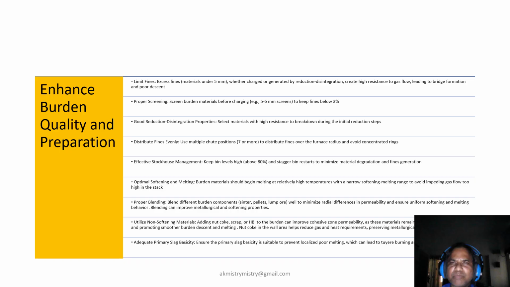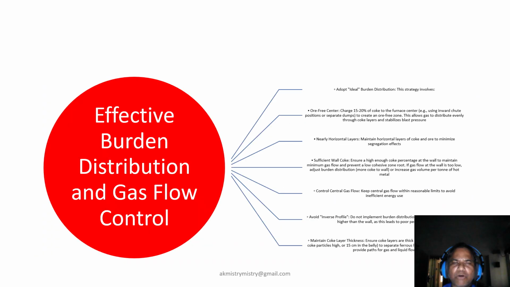We have to blend burden components well and add non-softening material like nut coke, which acts as a spacer, or if possible HBI, to improve permeability. Burden distribution and gas flow adoption is also key.